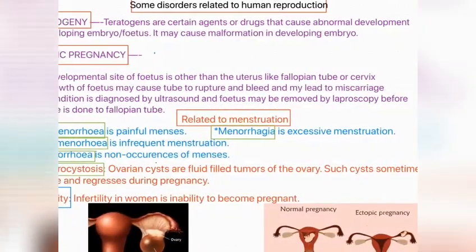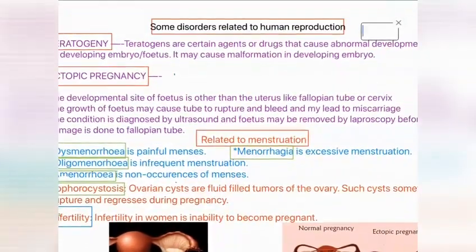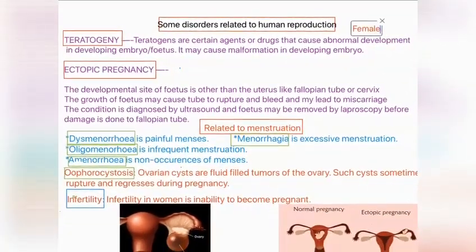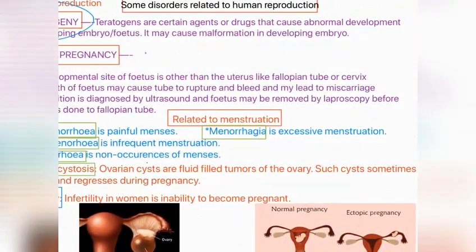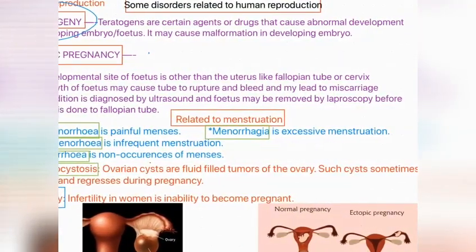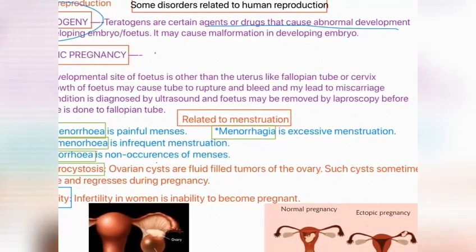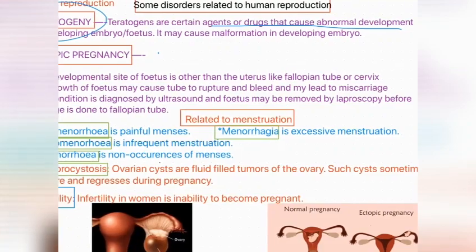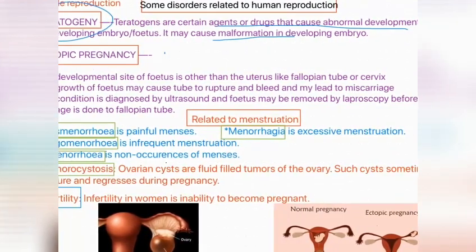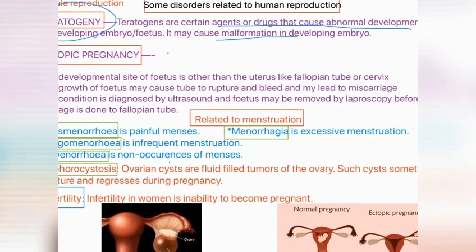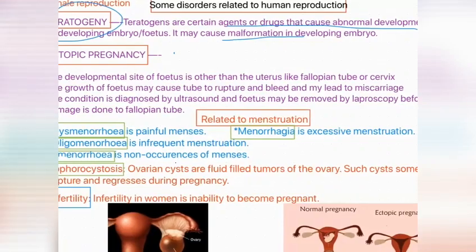And let us see some disorders related to human reproduction. First one, the disorders related to female reproduction. Teratogeny. Teratogens are certain agents or drugs that cause abnormal development in the developing embryo or fetus. It may cause malformation, so it causes abnormal delivery. This is caused due to consumption of some teratogens, some agents, some drugs by the mother.